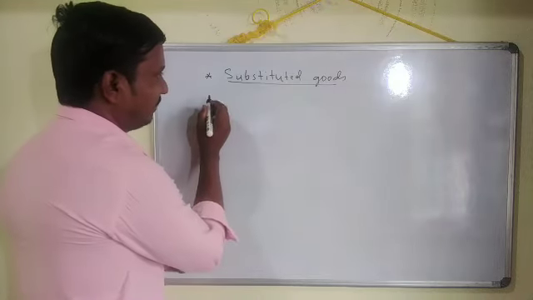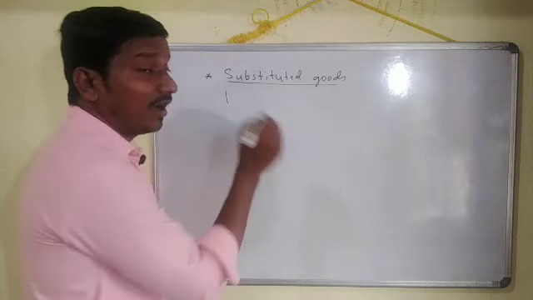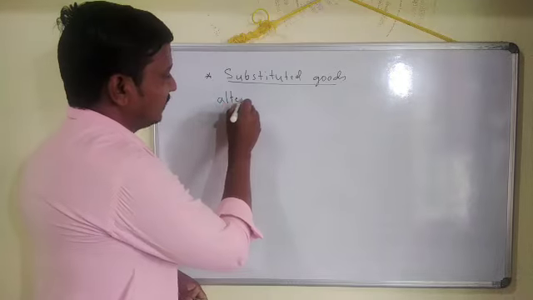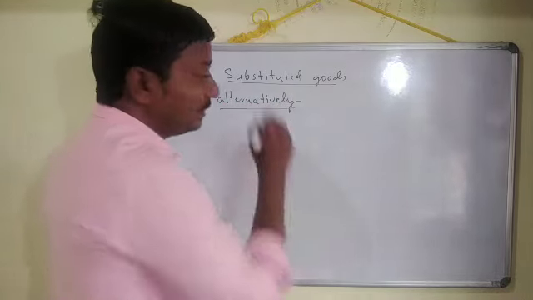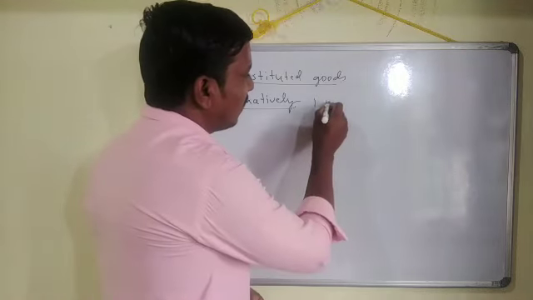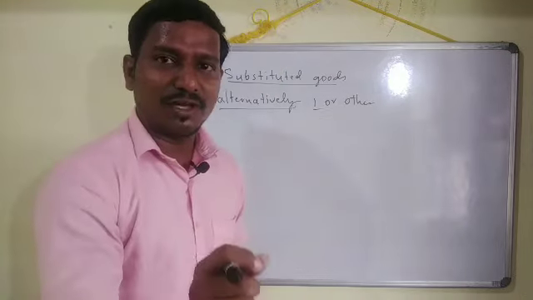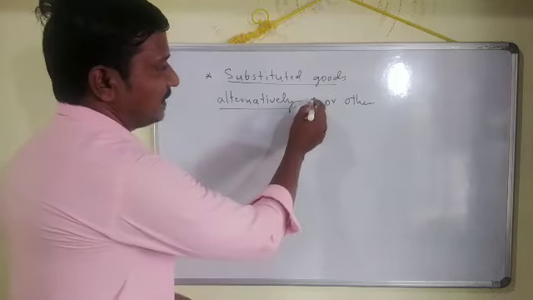That is how we define it. Alternative in the sense one or other. We may use any one. If you don't want one, you can use another commodity in its place.